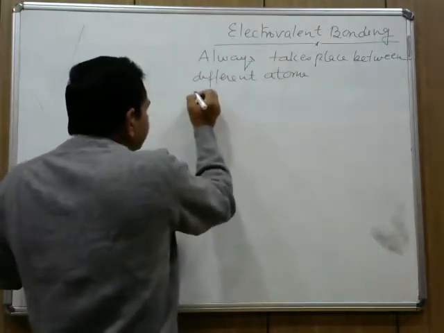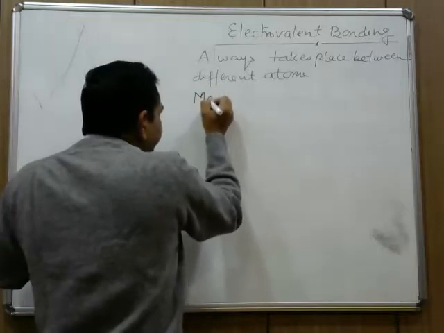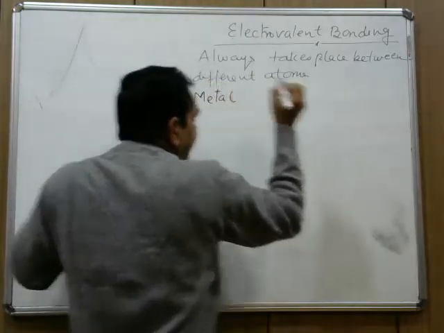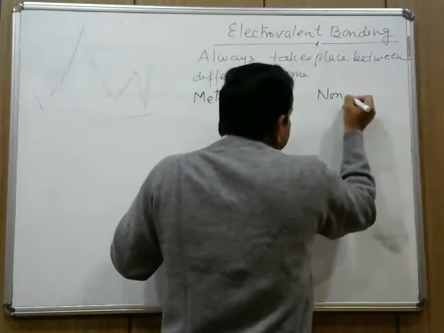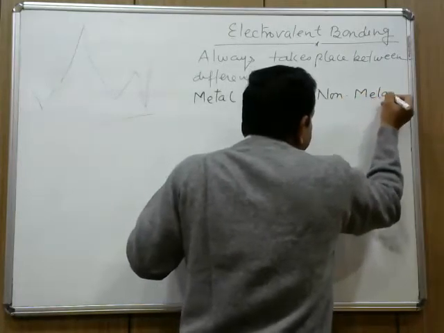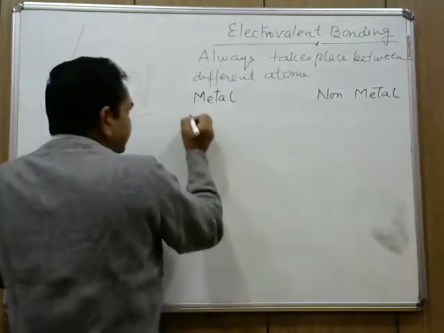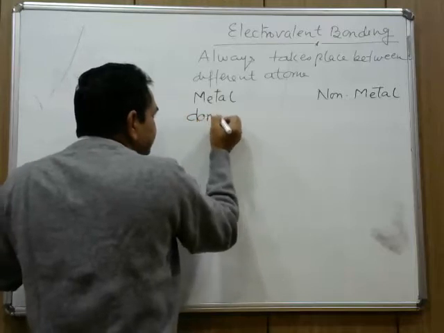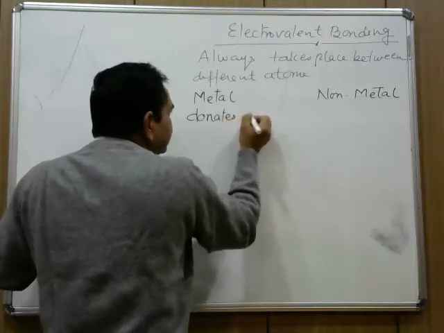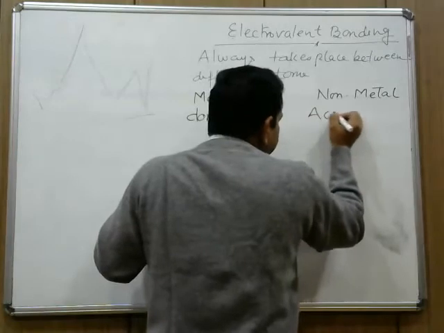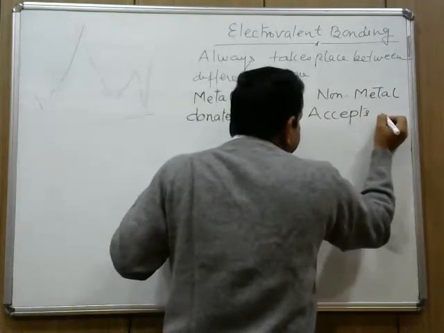Out of these, one is generally a metal, and the other is a non-metal. This one donates electrons, this one accepts electrons.